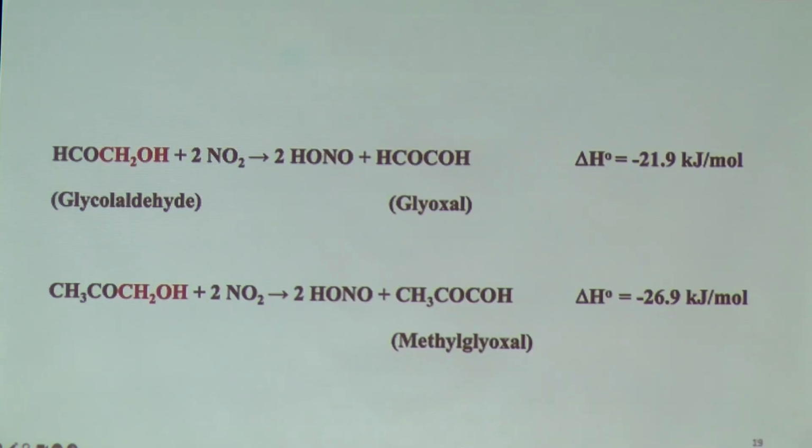Then of course, in the course of our exploration, we found that although methanol doesn't react to produce nitrous acid, once you substitute one of the hydrogen atoms by either a formyl group or an acetyl group, what is called glycolaldehyde or hydroxyacetone, the reaction occurs exclusively in this channel, that is, nitrous acid production, HONO, and we again did not find a trace of nitric acid.